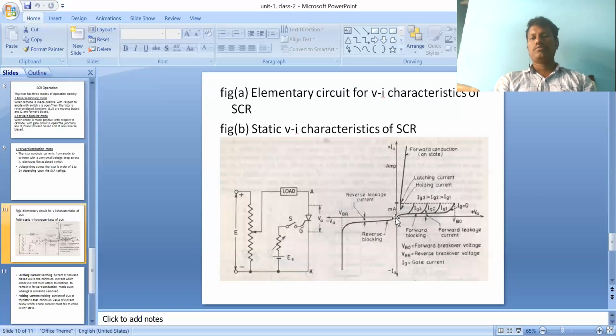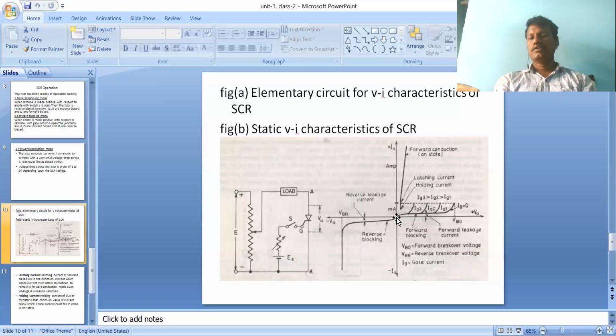What is the second mode? Forward blocking mode. Forward blocking mode means the anode is made positive with respect to the cathode. Anode positive with respect to cathode means junctions J1 and J3 are forward biased, and only junction J2 is reverse biased. During this mode, it allows only leakage current. What is this leakage current? It is the forward leakage current.